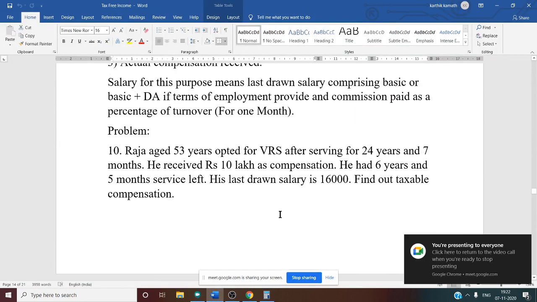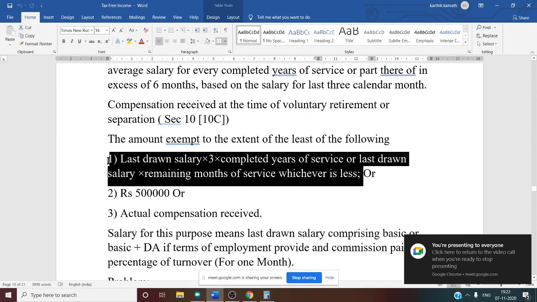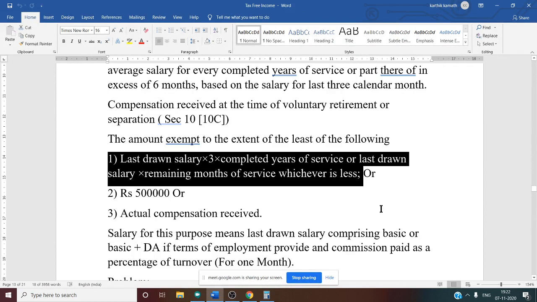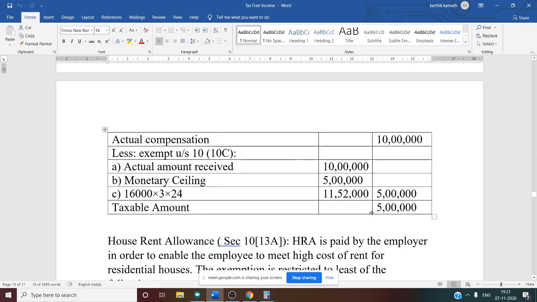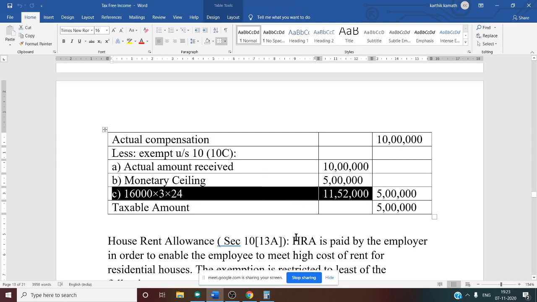See this. The condition is among these two, whichever is less. Last drawn salary into 3 into completed years of service, or last drawn salary into remaining months of service, whichever is less. So what is less we have written here. 16,000 into 3 into 24. That is 11 lakh 52,000.